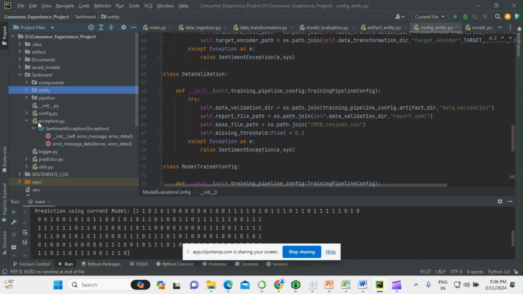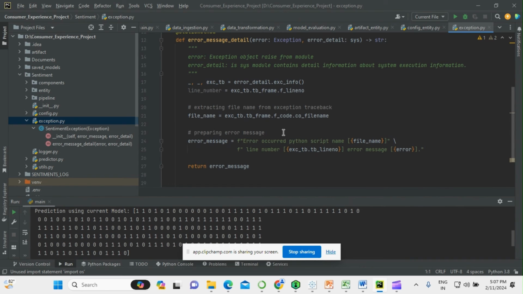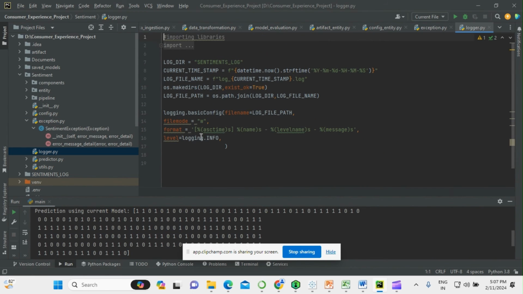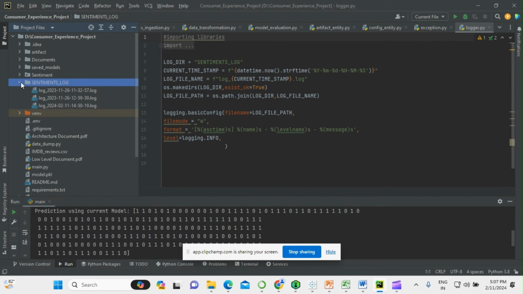Then we have the exception and the logger class. Exception is there to give any error message and raise an exception. And we have modified it so that we can get the line number and the error message properly so as to debug our code. Then we have the logger, which creates the log. So here I have created the sentiment log folder.